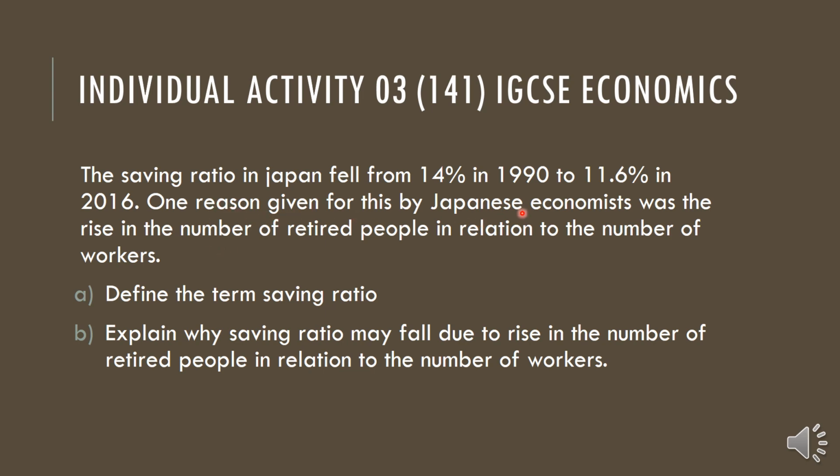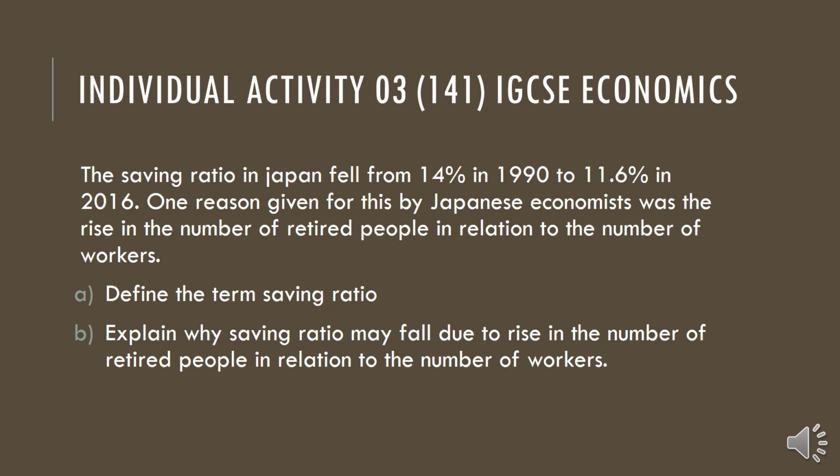One reason given by the Japanese economist was the rise in the number of retired people in relation to the number of workers. Compared to the working population, retired people are higher. Retired people are almost at the end of their life, with only a little span remaining. At that time, they don't need to keep money in their bank, so they will take money and spend it.